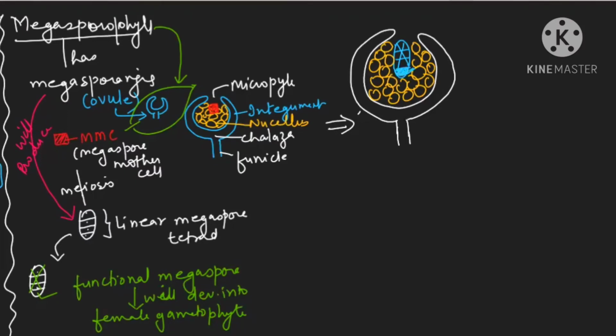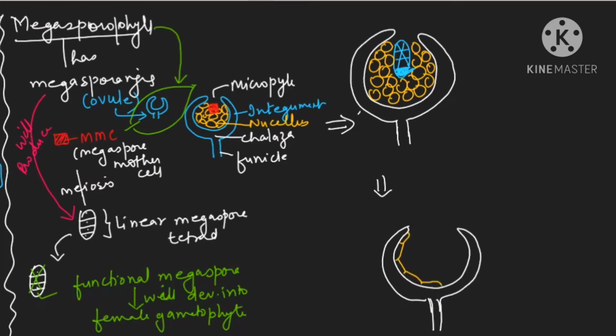Now see the diagram change. I will use yellow color for the nucellus, which is only on the side now.